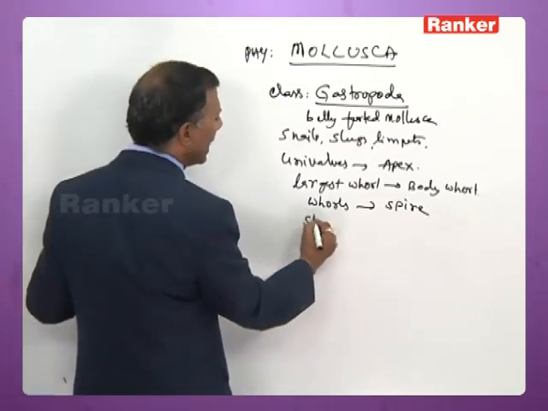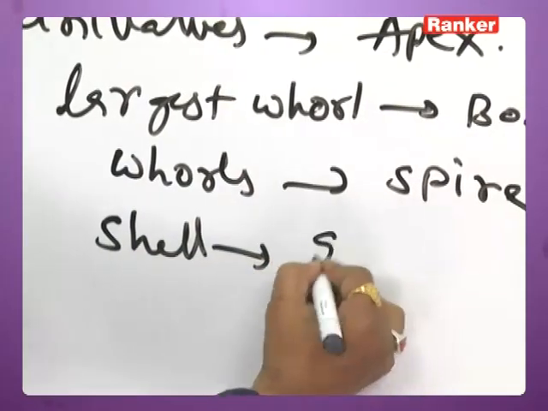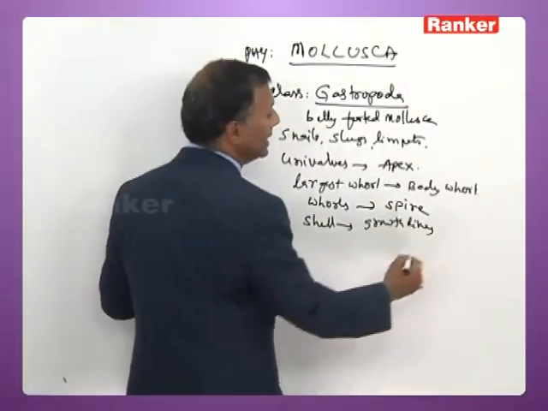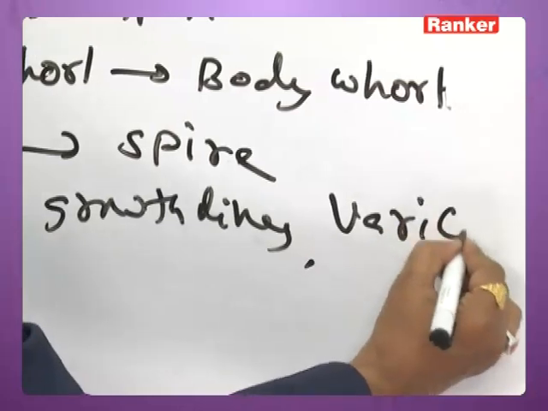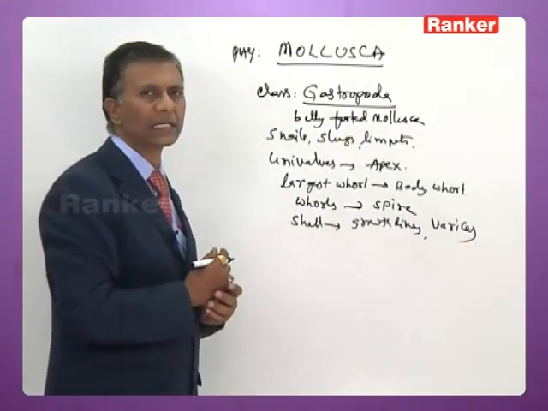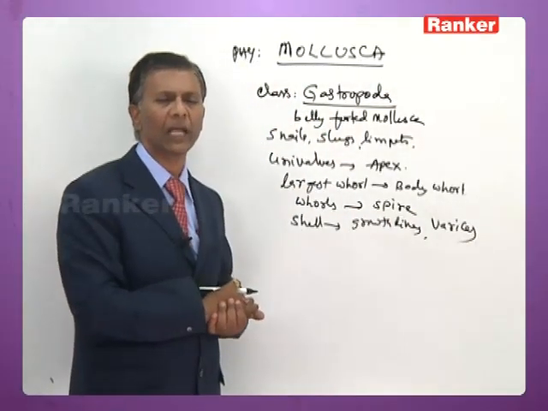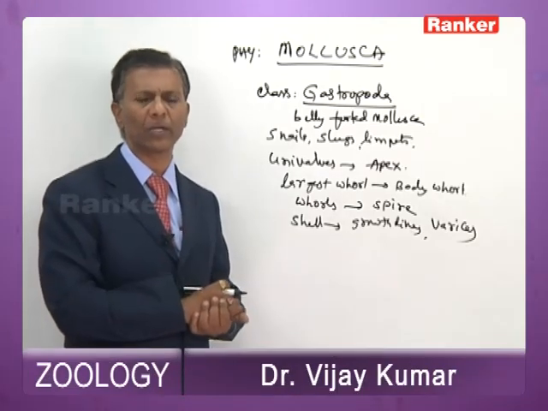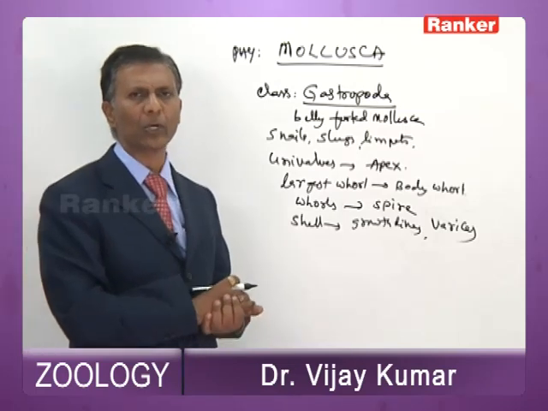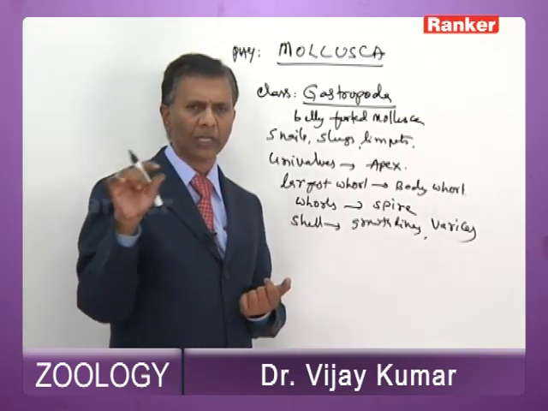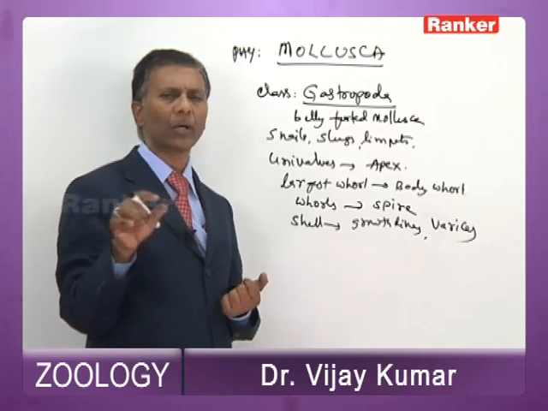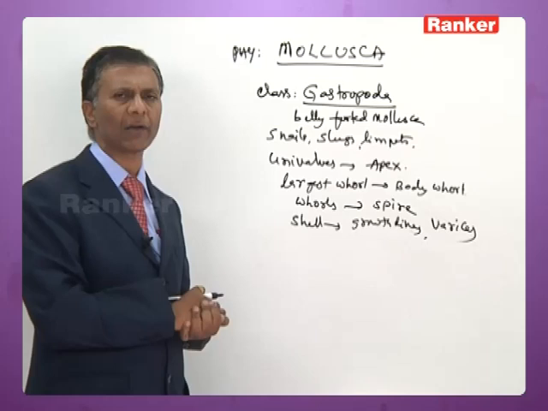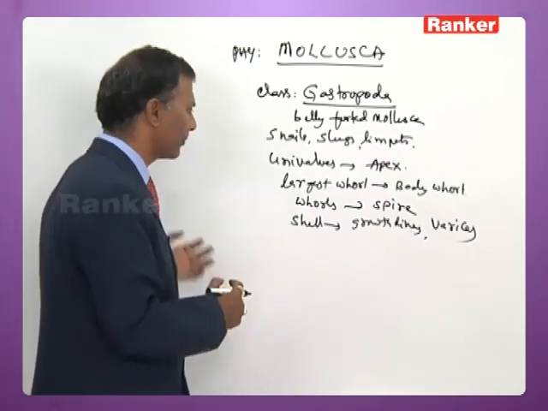The shell bears growth lines and varices. Varices are the thick lines which indicate the inactive phase of the life cycle of snails. Snails undergo aestivation, and during aestivation they do not grow, so varices are formed then.